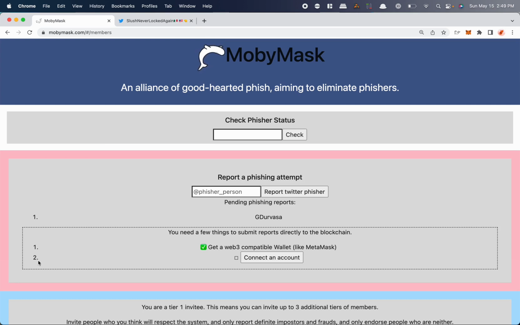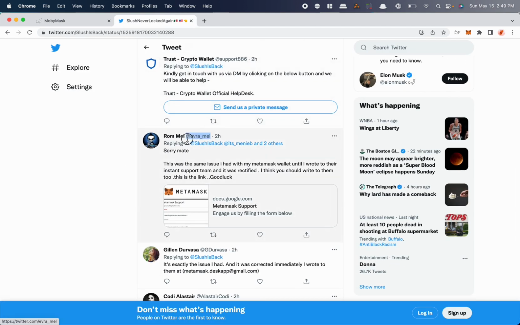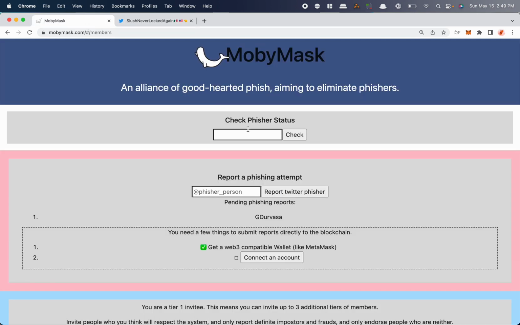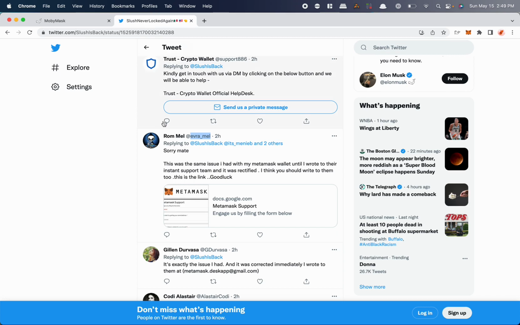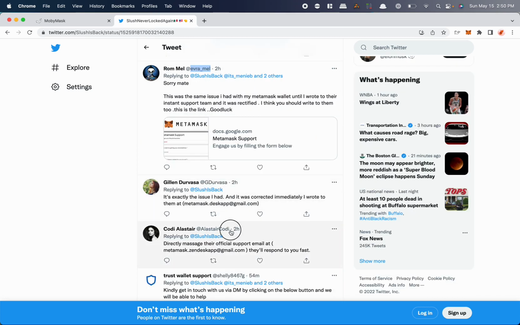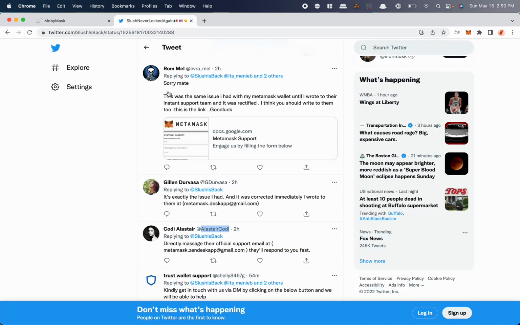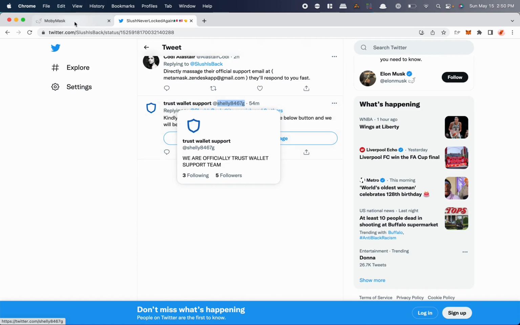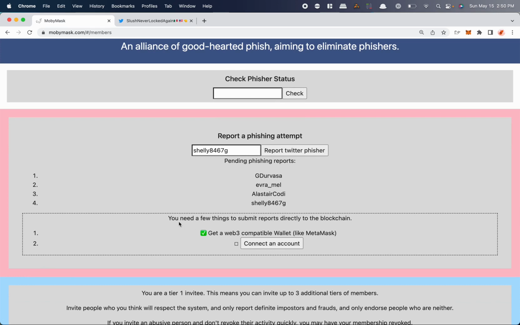And you can see this dotted line here is actually the Lazy Connect library. So I'm able to report phishing attempts. In fact, I've got a bunch of phishers here. Hey, look, Evermel, I'm coming for you, okay? So I'm just gonna add them to my phishing report. I'm gonna report them. Oh, there you go. And you see, I've actually got a growing batch of phishers to report. Just to report a few of these. Oh, I've already added them to the list. Let's add Alistair Cody. Okay, gonna add you there. And then we'll add this Trust Wallet support too. Okay, just add all these people right in here. Well, now we've got a batch of 4 phishers. And you can see here, I was able to do all of that without connecting my wallet.